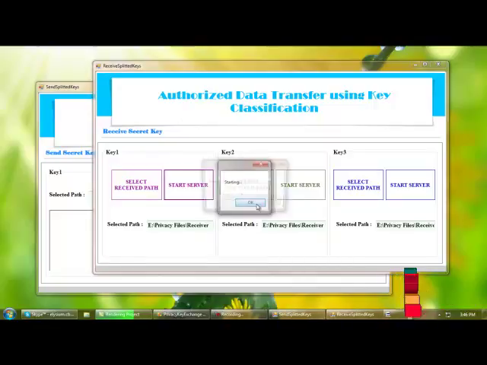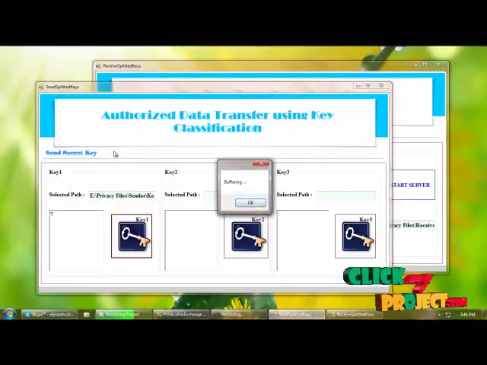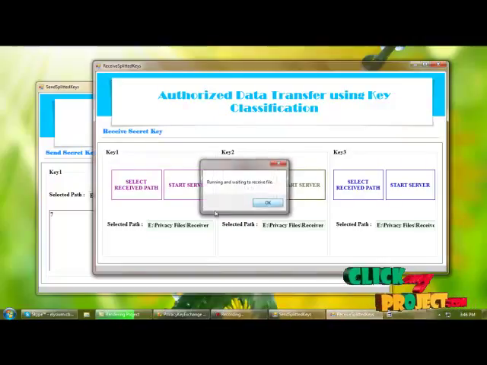I am starting the server for key 1, and from here I am loading key 1 and the file is transferred. Then I am starting the server for key 2.